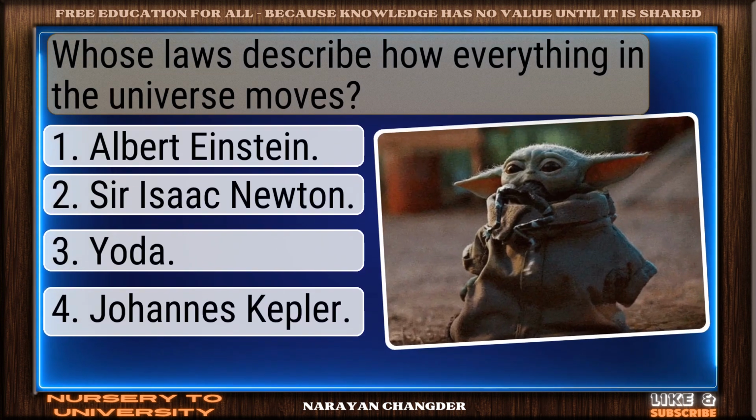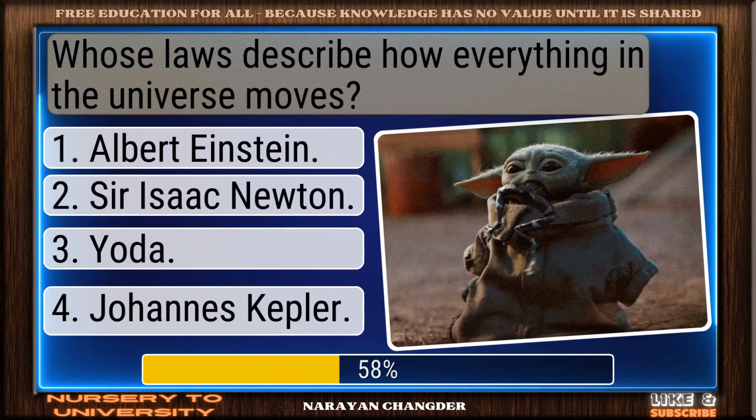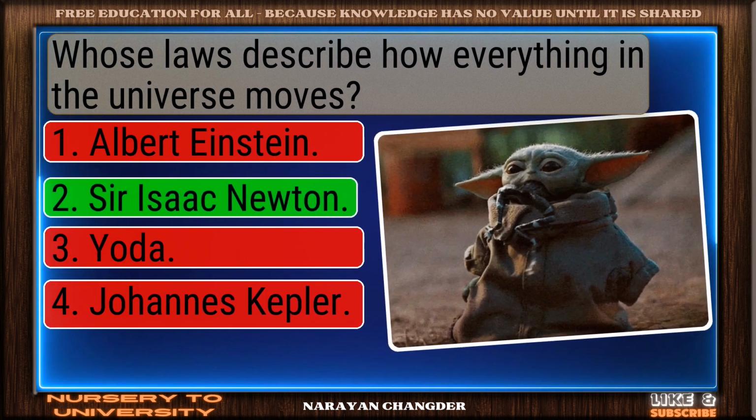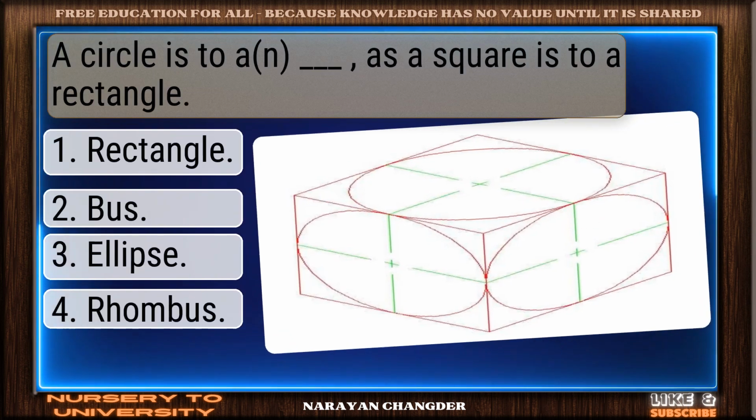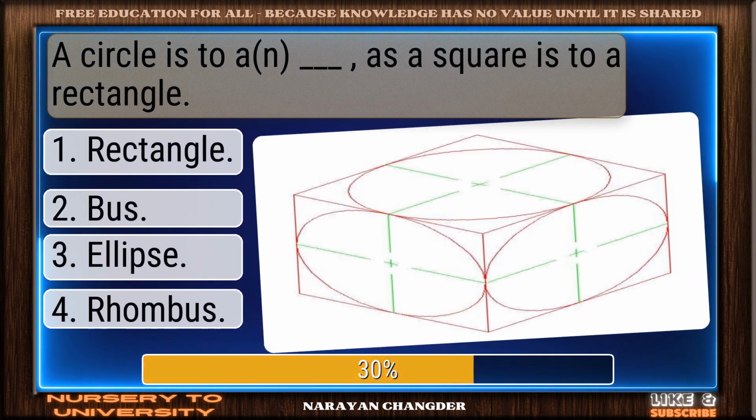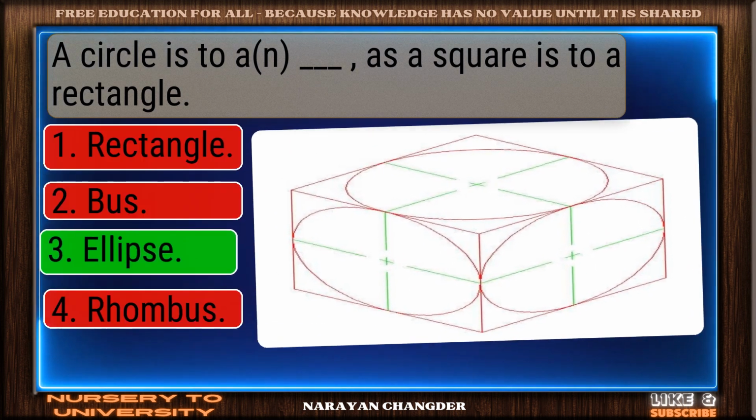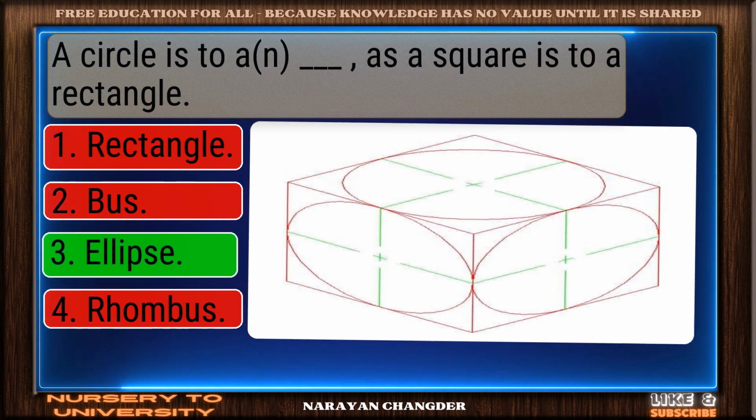Whose laws describe how everything in the universe moves? On track. Sir Isaac Newton is the correct answer. A circle is to a dash, as a square is to a rectangle. Well picked. Ellipse is the correct answer.